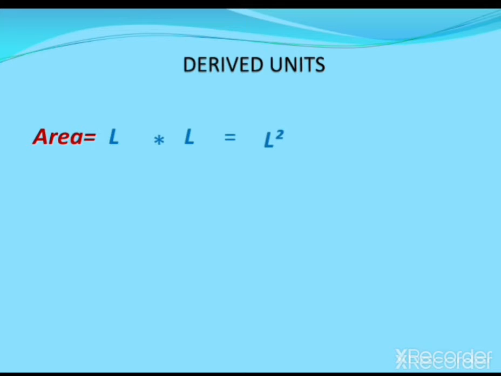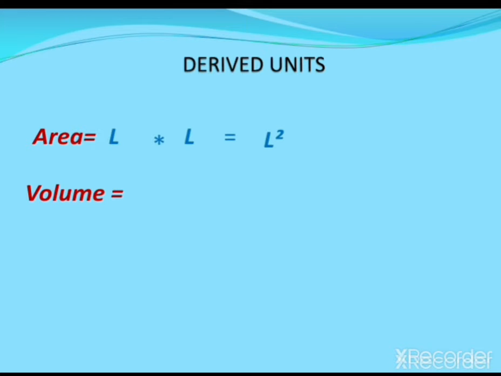So the unit for area is L square. L is the length, and length is a fundamental unit. So here we use two fundamental units to find the area. That's why the unit of area is L square. So this L square area is a derived unit. Again, volume.